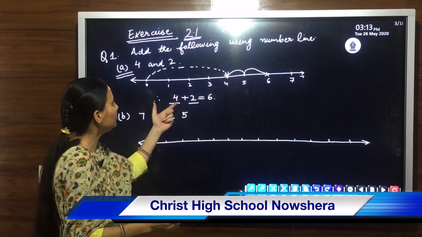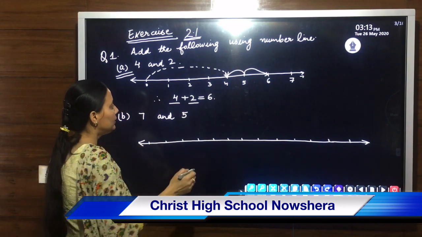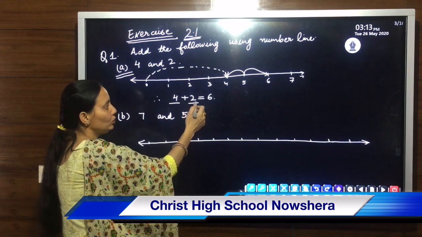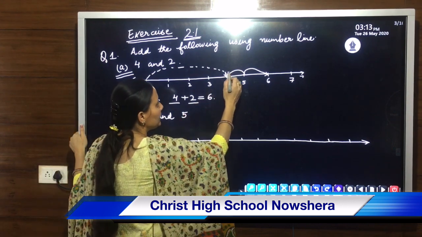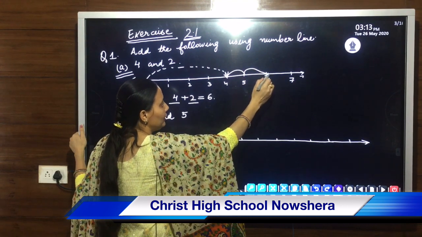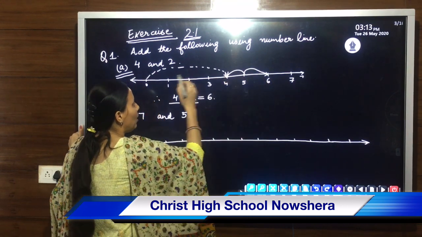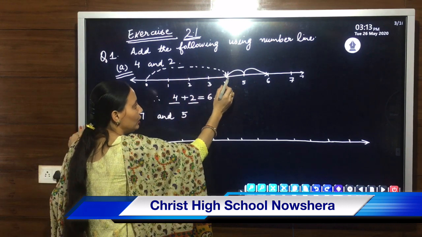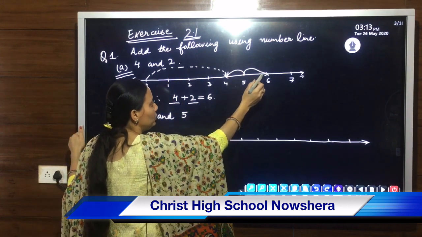Our first number is 4. Then we have to add 2 to it. We will go one step forward, we will reach 5. Another step, we will reach 6. Means once we started from 4, then 1 step and 2 steps.